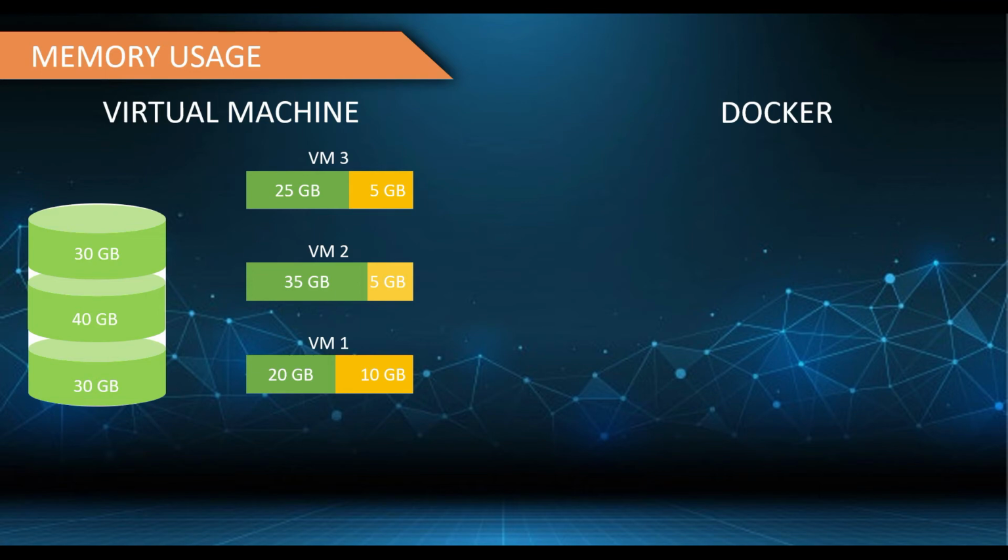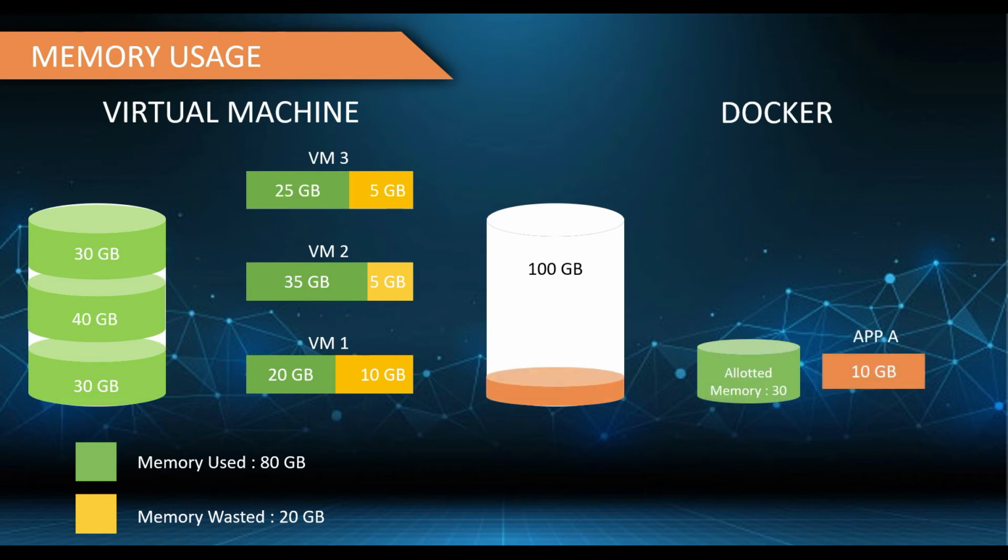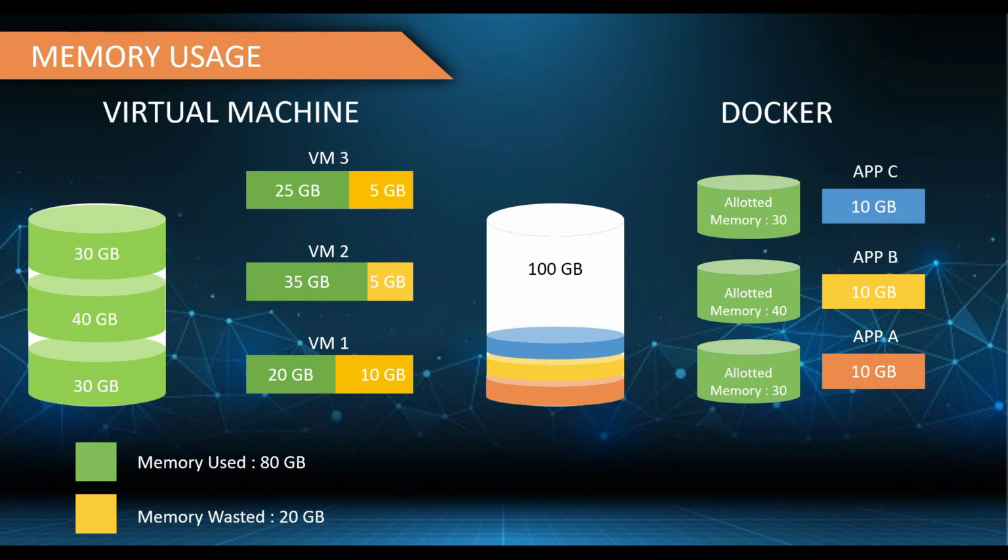Once these memories are attached to the VM, we won't be able to use this memory for any other purpose, even if the VM has free memory left as shown in the image. If you configure the same applications in Docker, we don't need a guest OS layer, and right here we will be saving memory, CPU, and disk space. Also, we allocate memory to the application layer, and if the application is not using 100% of the memory allotted to it, we can reassign it to other applications. In effect, Docker allows us to reuse the memory.